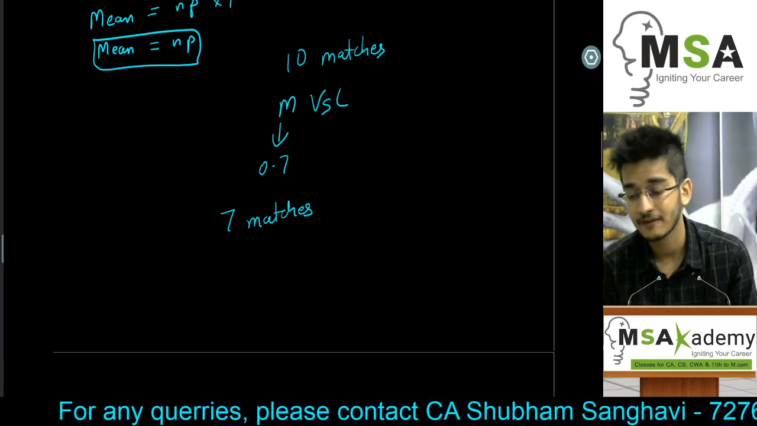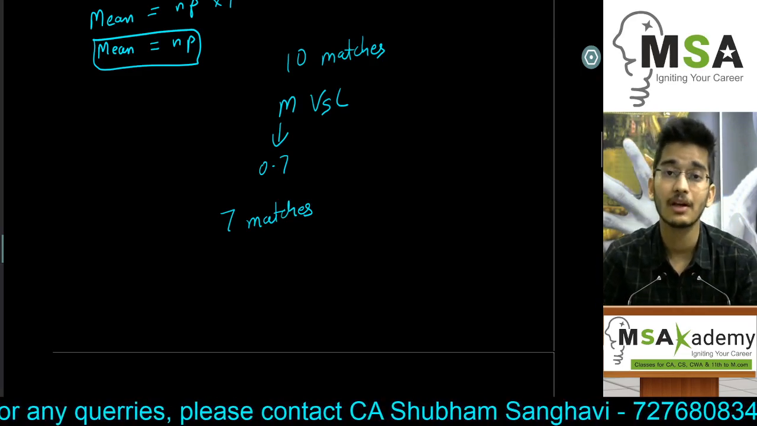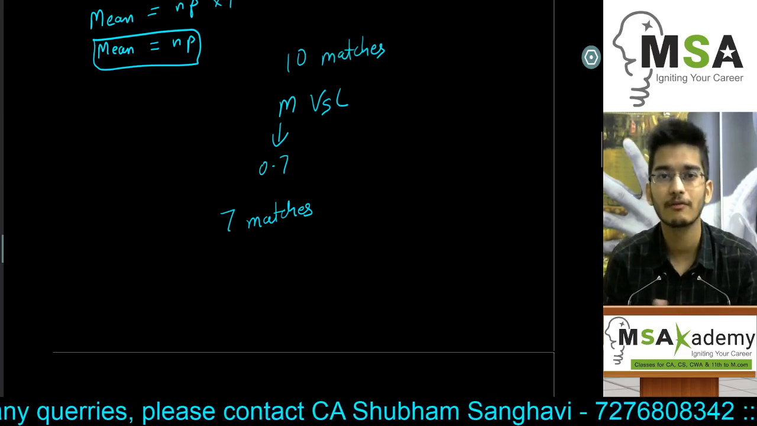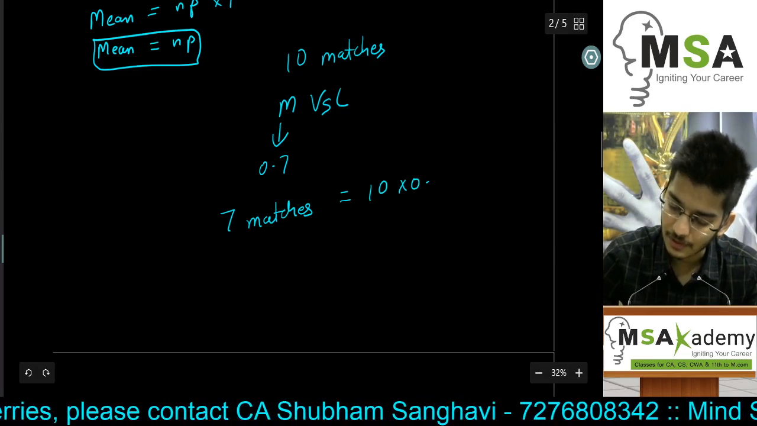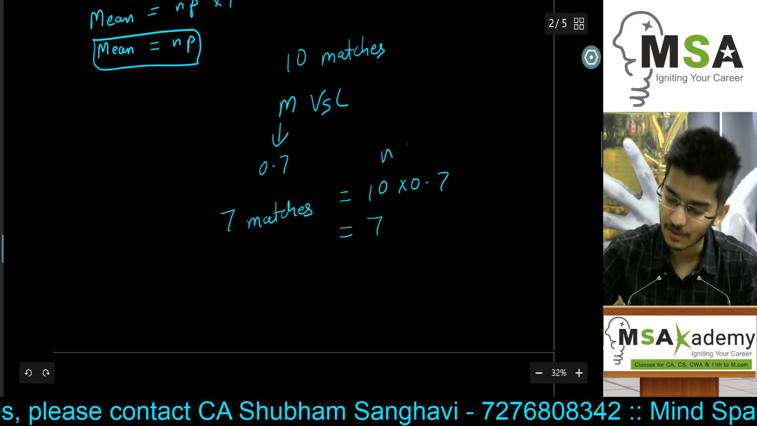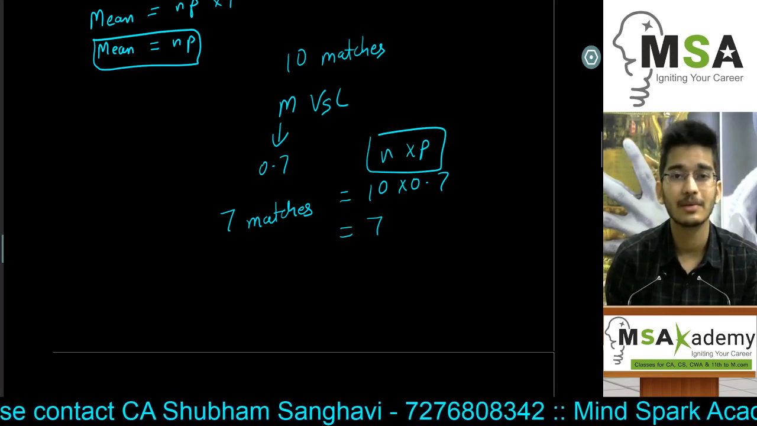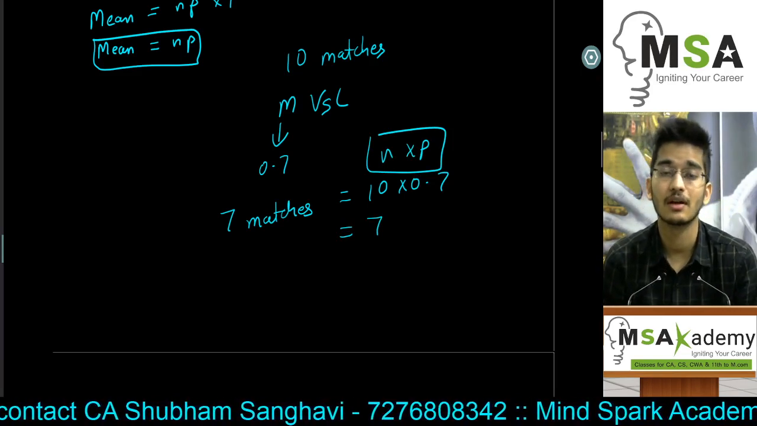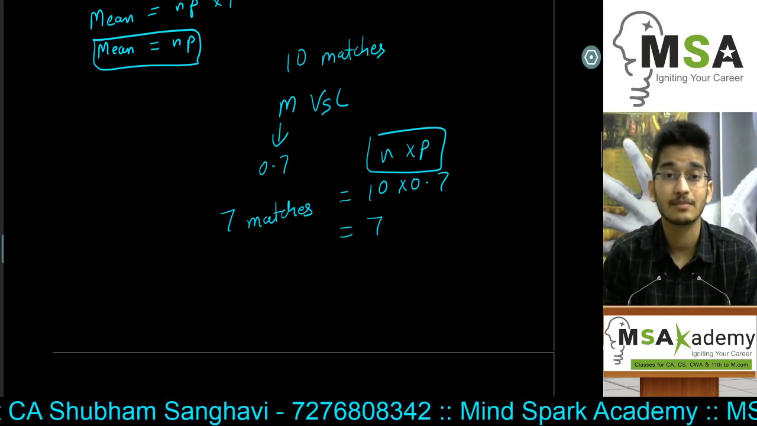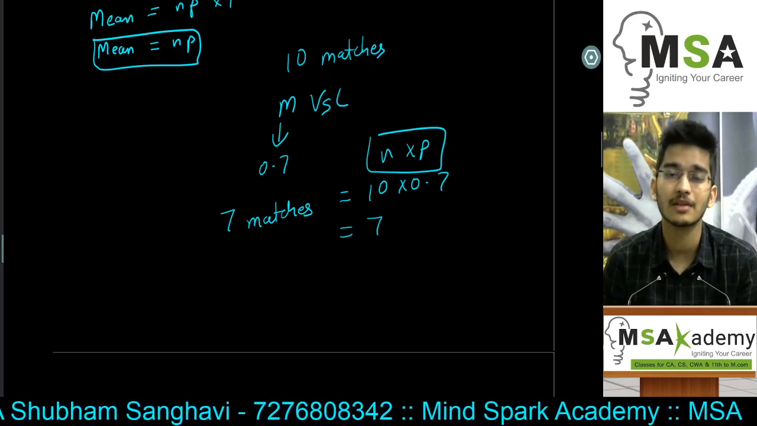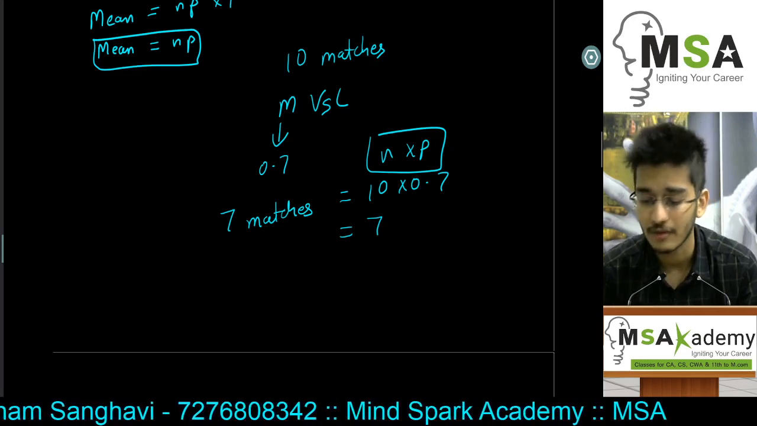So if the probability of Man U winning a single match is 0.7, then the expected value of wins for Man U will be nothing but these 10 matches into the probability, which is 7, which is nothing but n into p. This is how our normal logic works: if the probability that Man U wins a match is 0.7, then out of 10 matches, the expected number of matches that Man U will win will be nothing but 10 into 0.7, which is equal to 7. And that is nothing but our formula for mean.